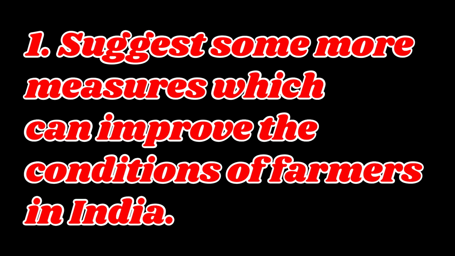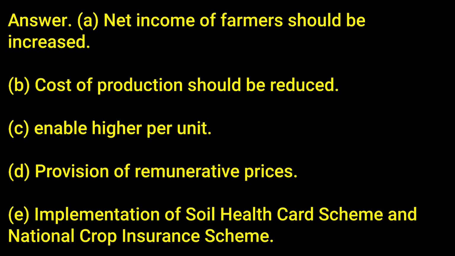1. Suggest some more measures which can improve the conditions of farmers in India. Answer. A. Net income of farmers should be increased. B. Cost of production should be reduced. C. Enable higher yield per unit. D. Provision of remunerative prices. E. Implementation of soil health card scheme and national crop insurance scheme.